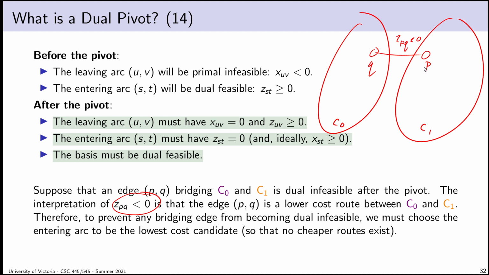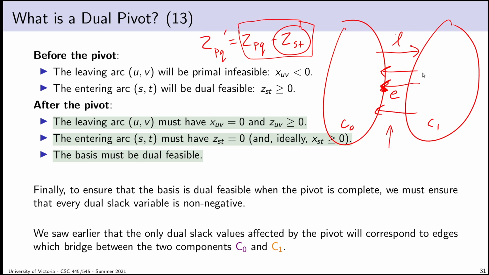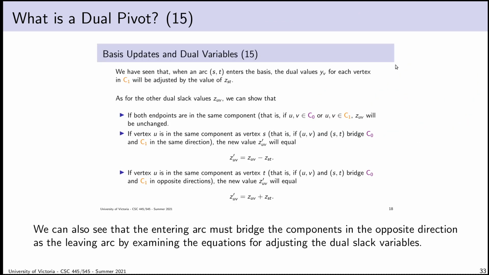That there is no other arc that is lower cost, because if there's an arc that's lower cost, it will end up with a negative dual slack value. And that's another way of reaching the same conclusion I already reached, which is that I want to choose the smallest dual slack value among those that are pointing in reverse, because if among all of these arcs I choose the one with the smallest dual slack value, I'm choosing the one that will result in the smallest increase to my total cost. In other words, I'm choosing the lowest cost route. Now, we can actually also see that by just looking at the equation.